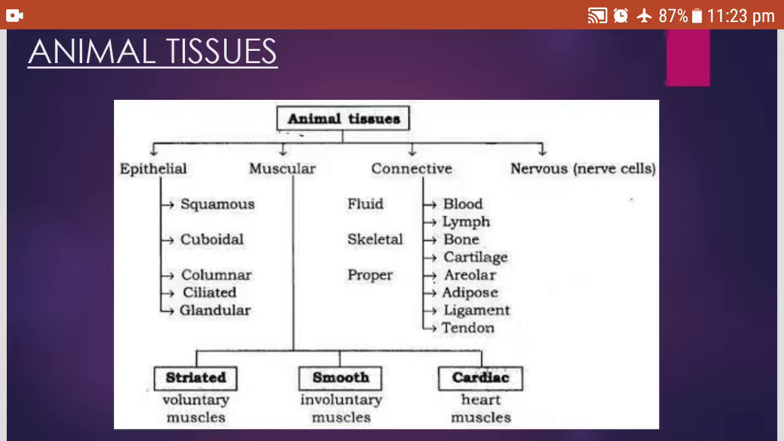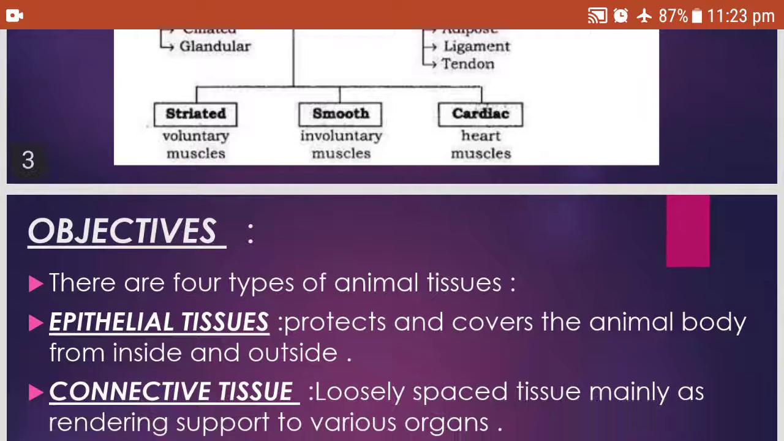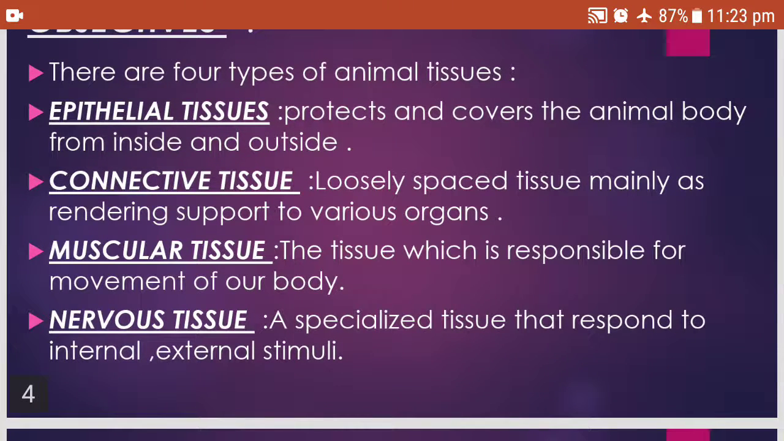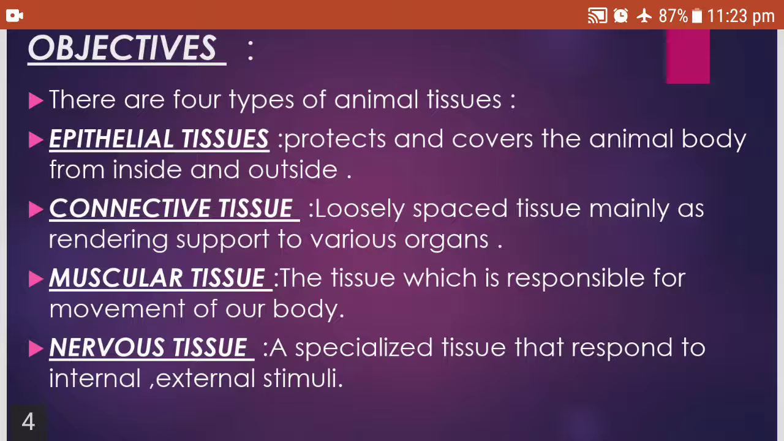We all know that animal tissues are of 4 types: epithelial, muscular, connective and nervous. And we have seen in my previous video nervous tissue, connective tissue and muscular tissue. So today we will continue with the epithelial tissues. Okay. So my first question is, what are the 4 types of the animal tissues?